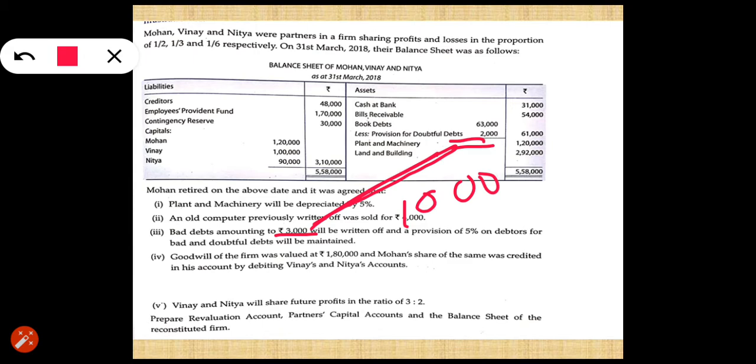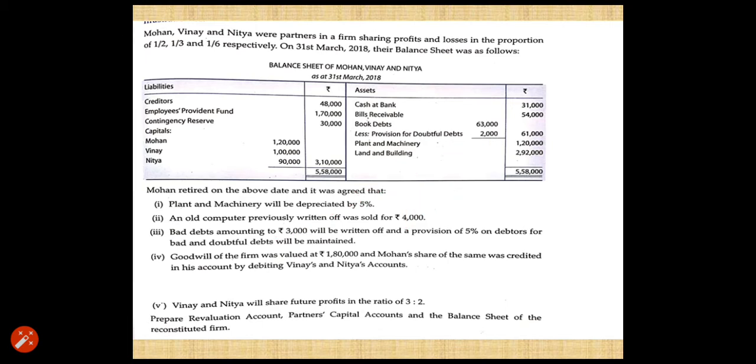It means only 1,000 rupees you have to compensate and that will be recorded in the revaluation account. And then after subtracting 3,000 rupees from 63,000, or you can say 1,000 rupees from 61,000, you are going to create provision of 5% on the remaining amount.